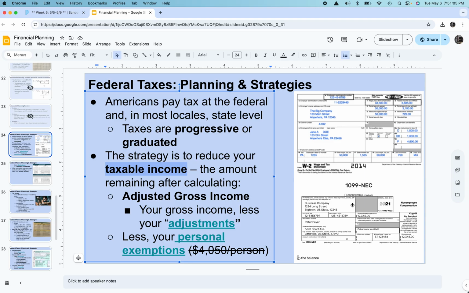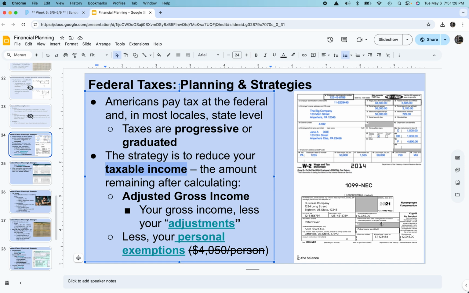1099 for the independent contractor, it's just going to show you the amount of money that you were paid from that person or from that company, right? Because you are an independent contractor. Now, we have to be careful. If you're doing a lot of independent contractor work, such as myself working as a paralegal, I don't have any withholdings taken out of my check over the course of the year.